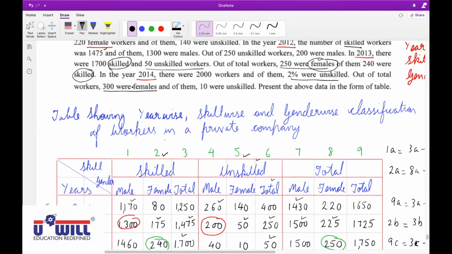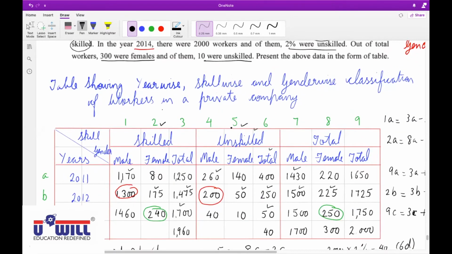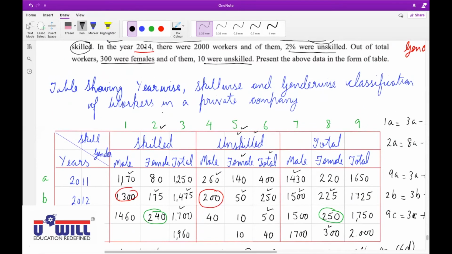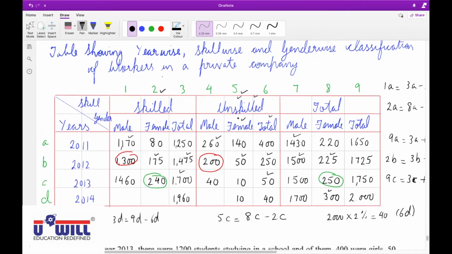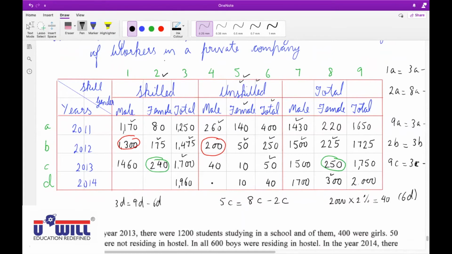Yes, now tell me, 300 were females and of them 10 were unskilled. 5D. Out of 300, unskilled will come in 5D. Okay, unskilled female workers 10. Now how will you find 4D? 40 minus 10, 30.